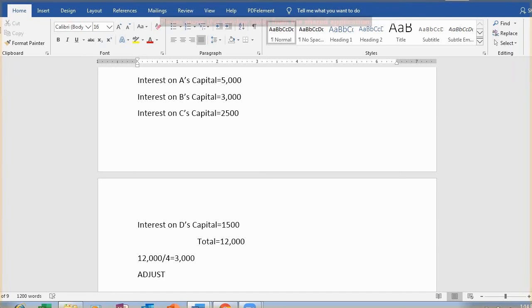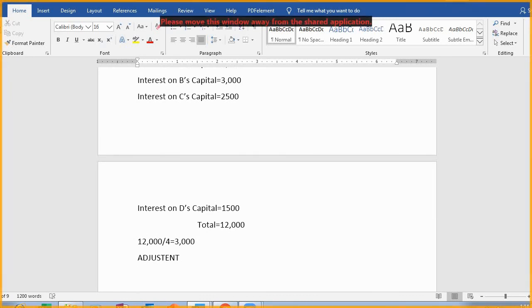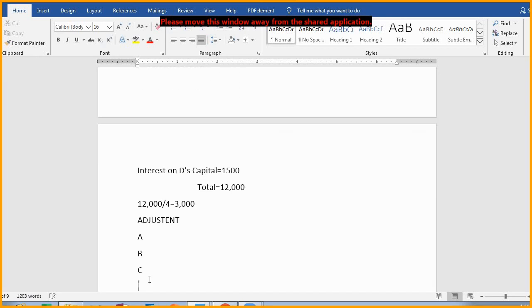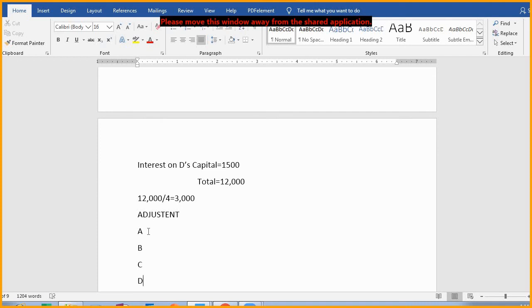Now adjustment table we will prepare. Simple thing I am telling you, like for A, B, C and D. How we'll be adjusting? Like what we'll be writing, that we would have given 5,000 rupees.